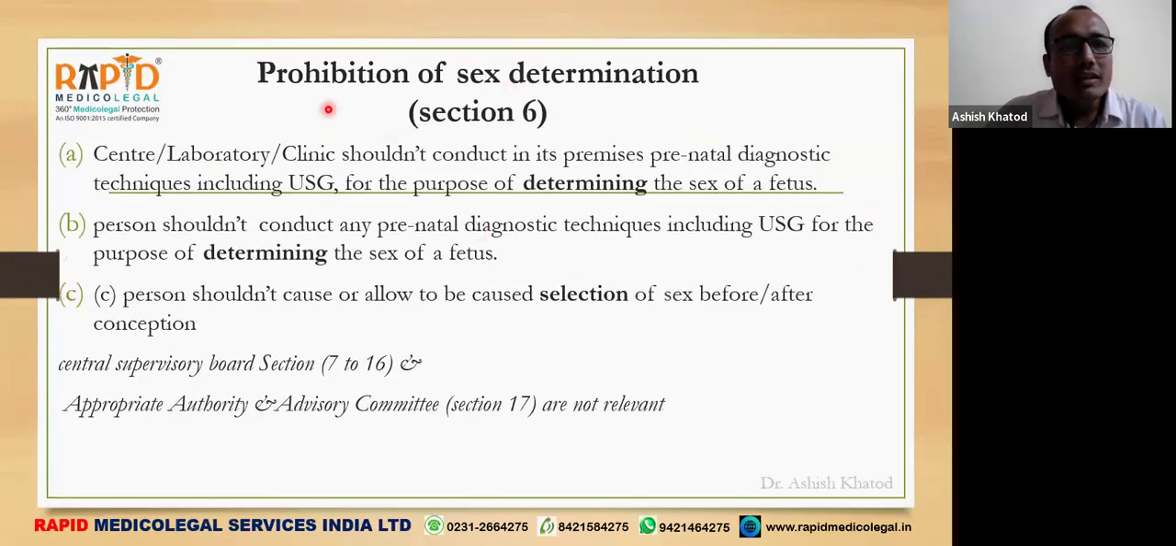This is section 6, which says prohibition of sex determination. Any genetic counseling center, genetic laboratory or genetic clinic should not conduct in its premises prenatal diagnostic techniques including USG for the purpose of determining the sex of the fetus. Again, a person should not conduct any prenatal diagnostic techniques including USG for the purpose of determining the sex of that fetus. Doing these things at the center is prohibited, and doing these things by a person is also prohibited. If the owner of the center is a different person and the radiologist is a different person, then according to this section, A and B, both will be considered guilty.